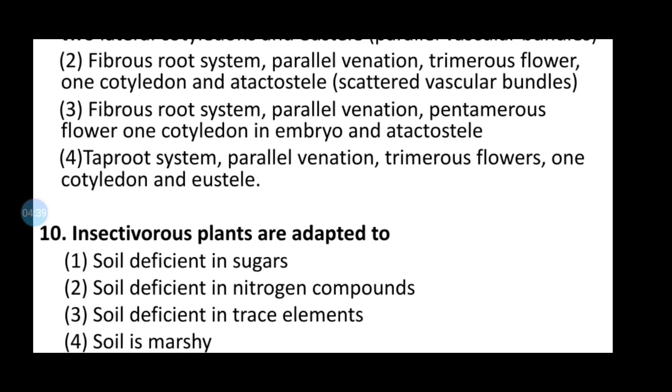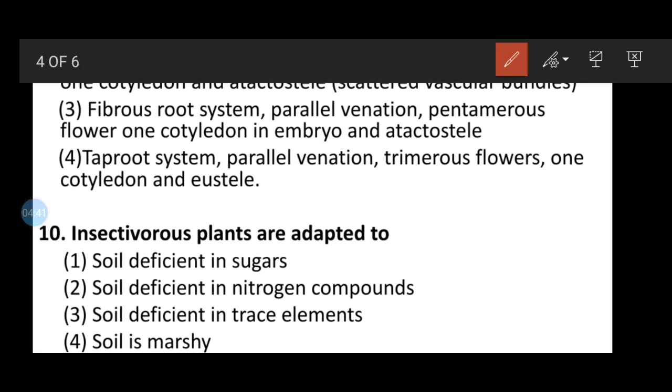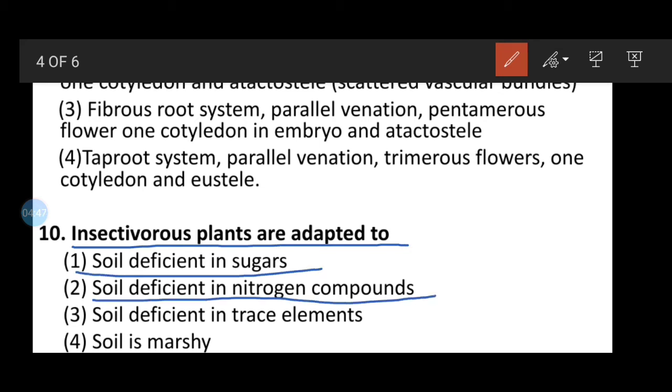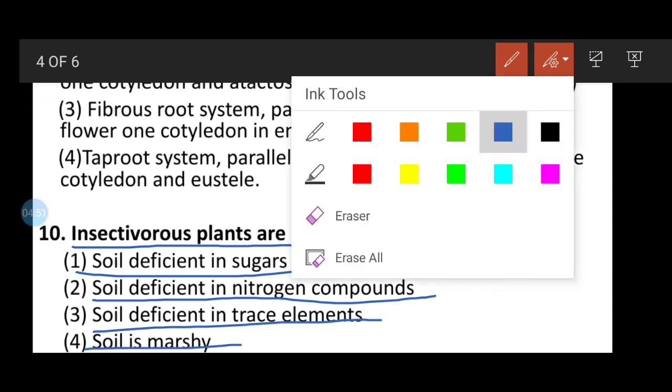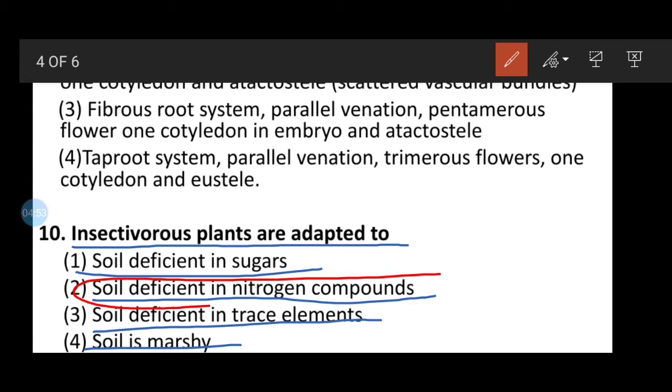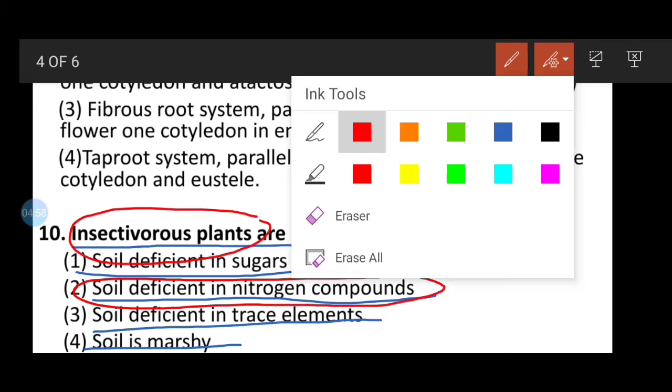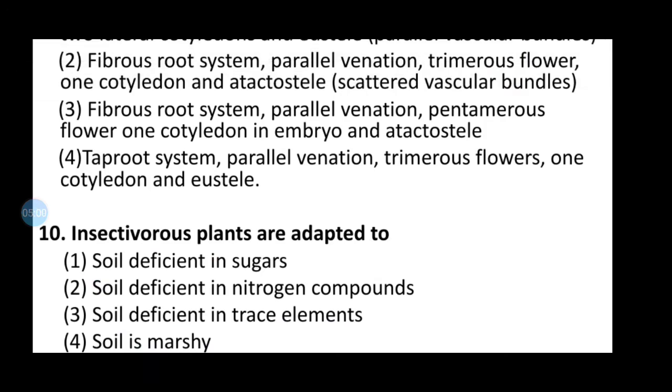Question number 10: insectivorous plants are adapted to soil deficient in sugar, soil deficient in nitrogen compound, soil deficient in trace element, or soil in marshy. So here the correct answer will be soil deficient in nitrogen compounds; insectivorous plants adopt such type of habitat.